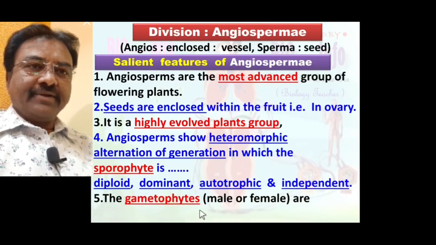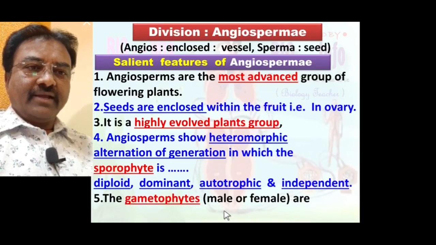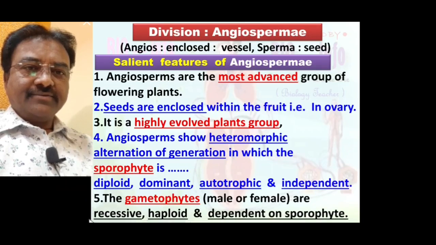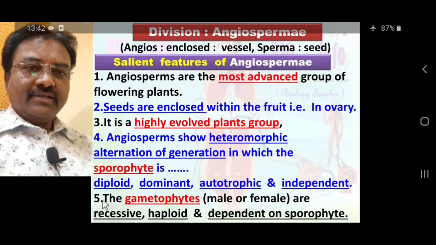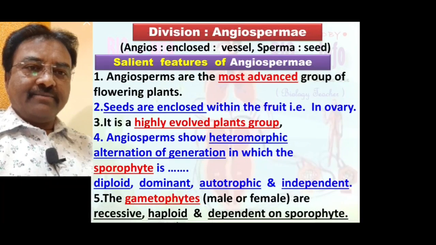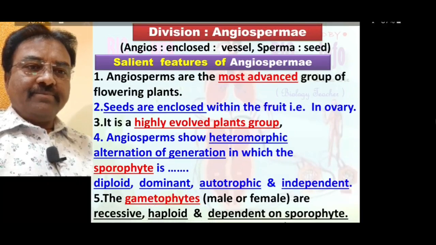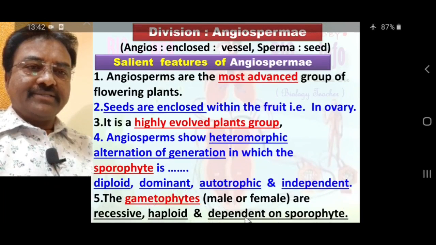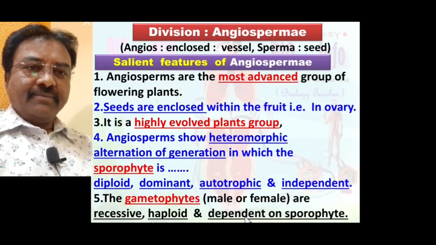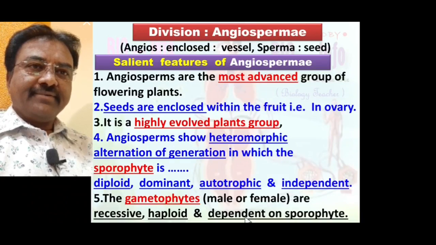The gametophyte of angiosperm produces male and female gametes and is recessive, means the gametophytic stage is recessive, not expressed. It is haploid, n number of chromosomes, and depends on the sporophyte, because the gametophyte is not autotrophic in nature, so it depends on the sporophyte for food.